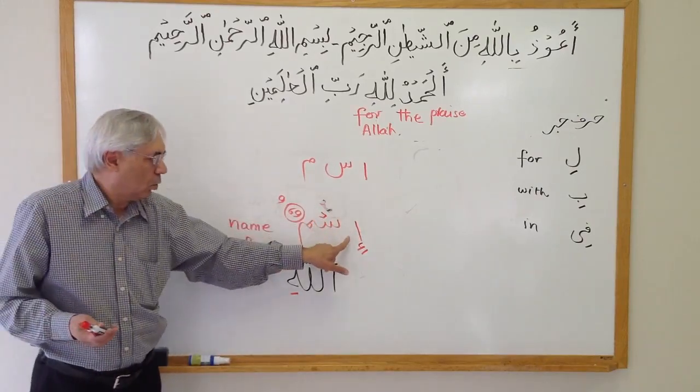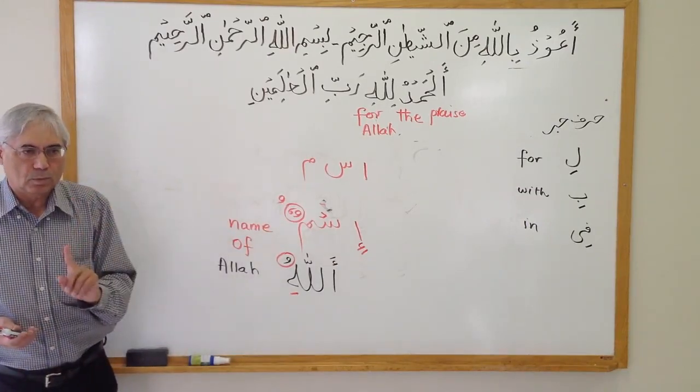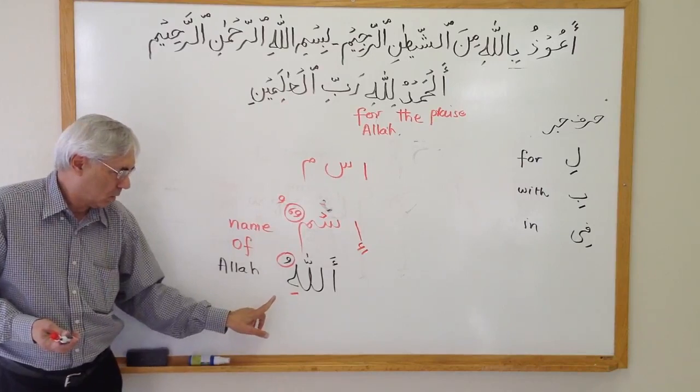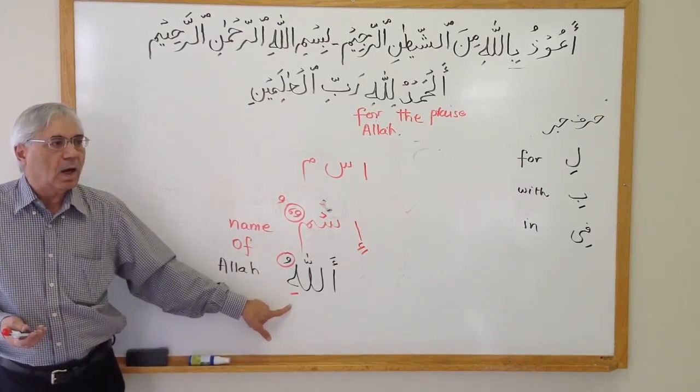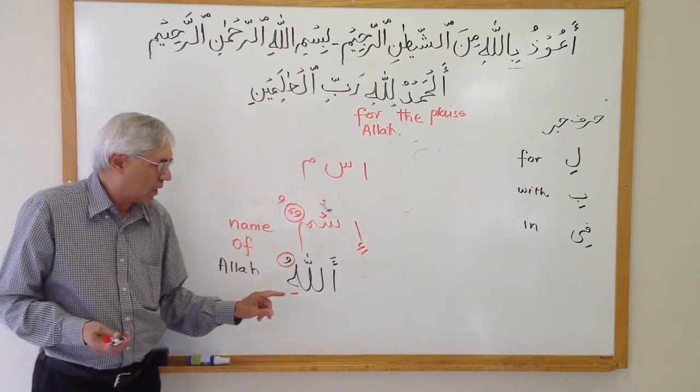So ismun becomes ismu. Allahu became Allahi. So now you read them together.